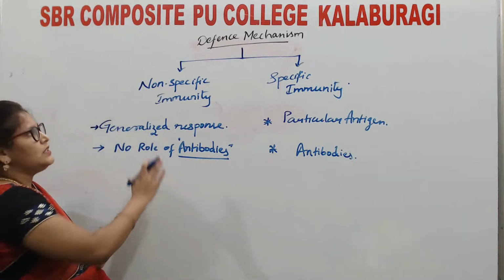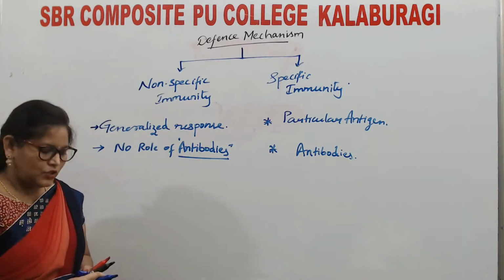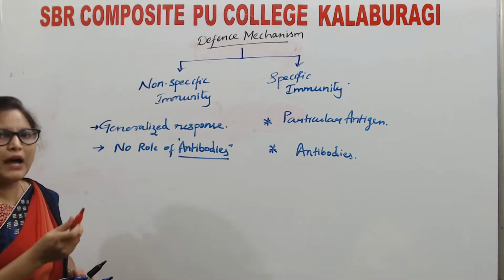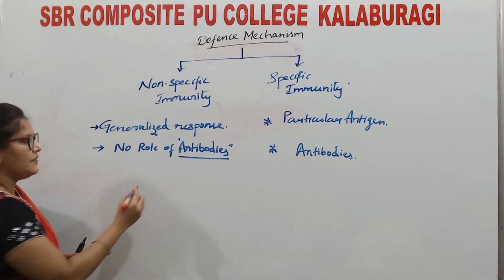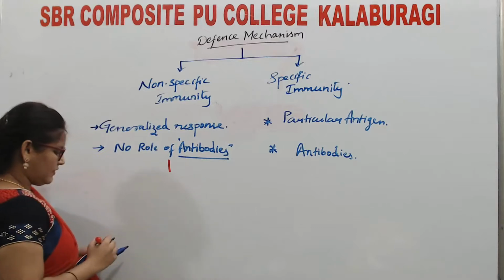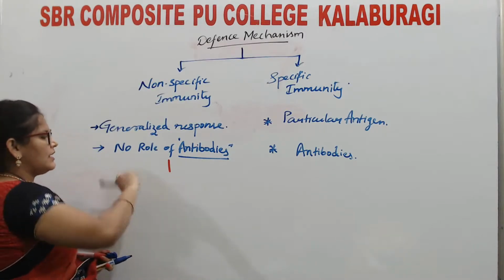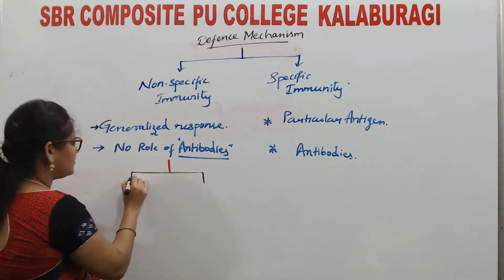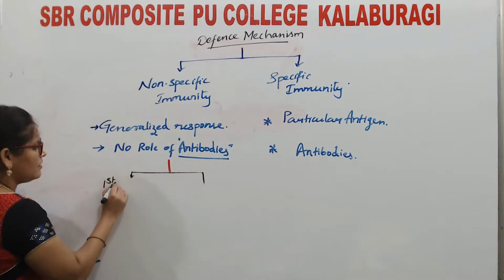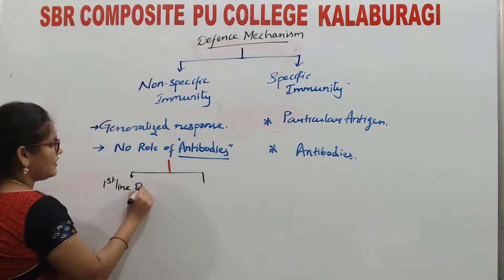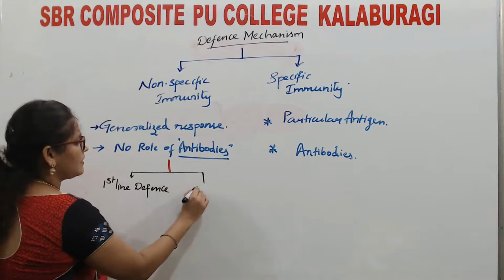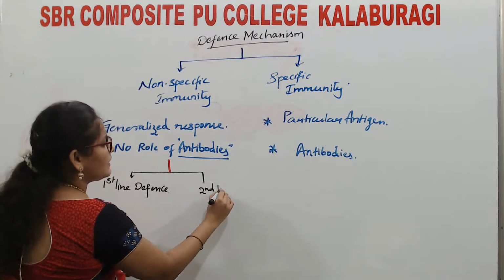This non-specific immunity consists of two barriers or two lines of defense: first line of defense and second line of defense.